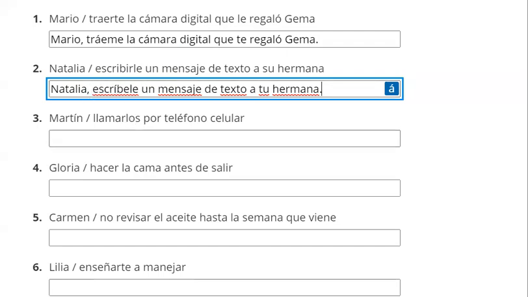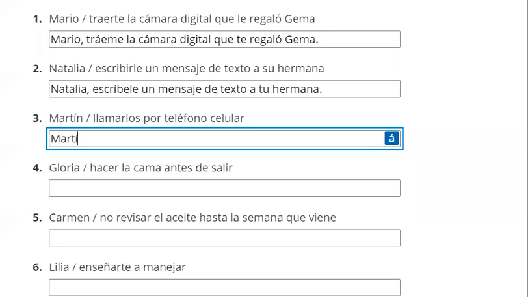All right, next up, we're going to talk to Martin. And when we're talking to Martin, we'll address him. Martin, we're going to say, call them. I don't know who they are, but we're going to call them on the phone. We're using the informal form. We're going to use the affirmative. We're going to tell him to do this, and it's not a Vin Diesel word. So just follow our rules.